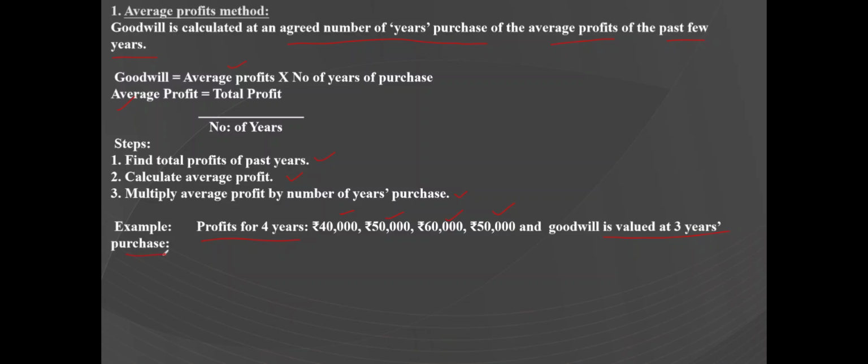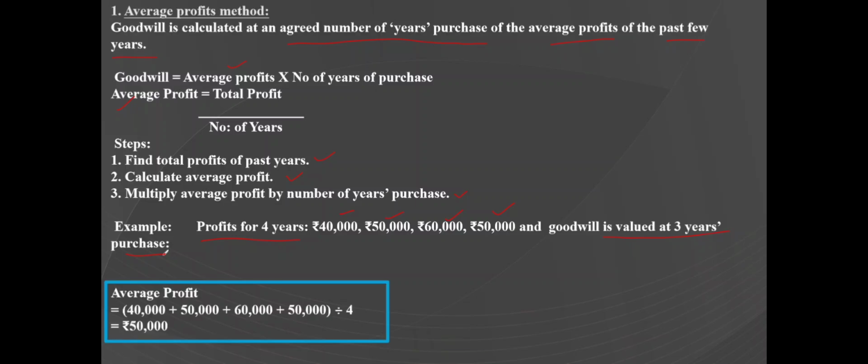Average profit is the total of the past 4 years profits, divided by 4. So that is 40,000 plus 50,000 plus 60,000 plus 50,000 divided by 4, you will get rupees 50,000. That is the average profit.